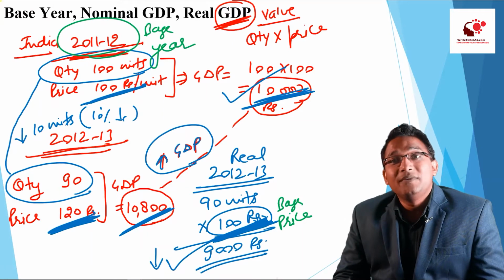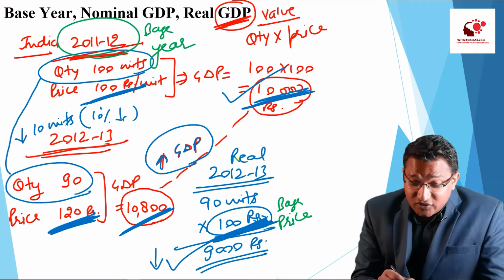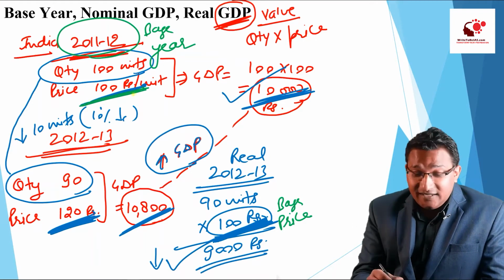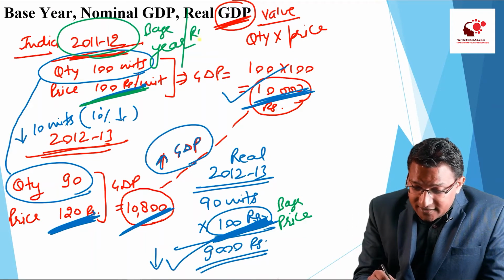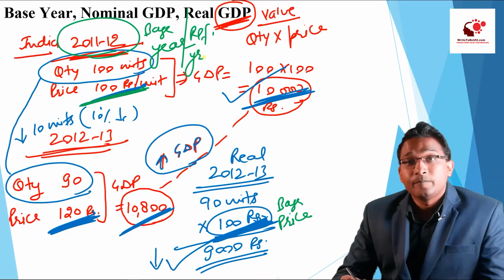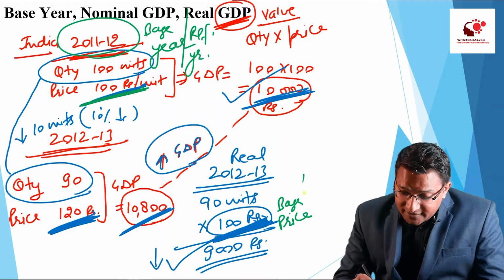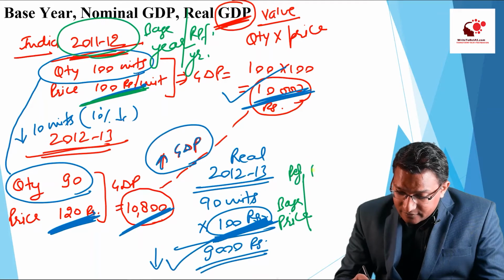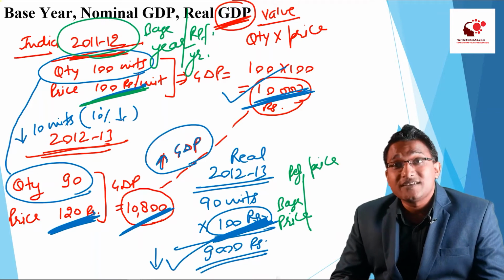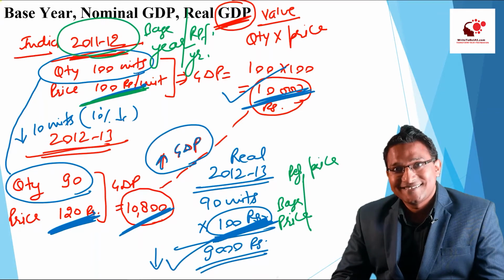So 100 rupees will be the base price because this is the price of the base year, and this will be the base year, or this is also called as the reference year. This base price is also called as the reference price.